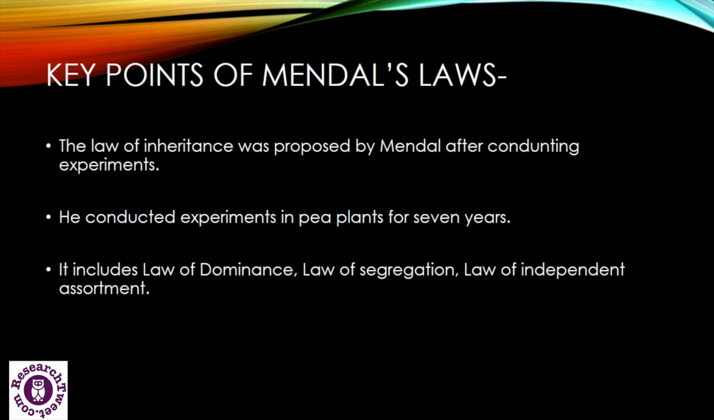These are Mendel's laws of inheritance. Now there are some key points of the laws of inheritance. The laws were proposed by Mendel after conducting experiments on the garden pea, or the plants of Pisum sativum. Mendel conducted experiments in pea plants for 7 years, and he took 7 different characters for the experiment. Mendel's laws include the law of dominance, law of segregation, and law of independent assortment.